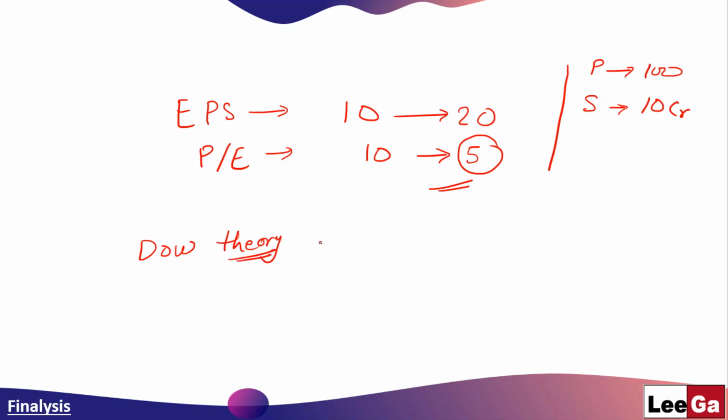So the buyers get activated because for them, the price at this value, 100 rupees, is nothing for the kind of earning that Tata Motors is going to get out of the new factory. Therefore, they think this is a very attractive price and buyers get activated.